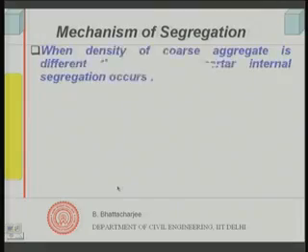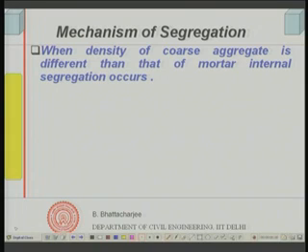So, these are the types of segregation. Why does concrete segregate? Mechanism of segregation. If you have different densities of the aggregate, say coarse aggregate has a different density than the mortar, then internal segregation can occur.